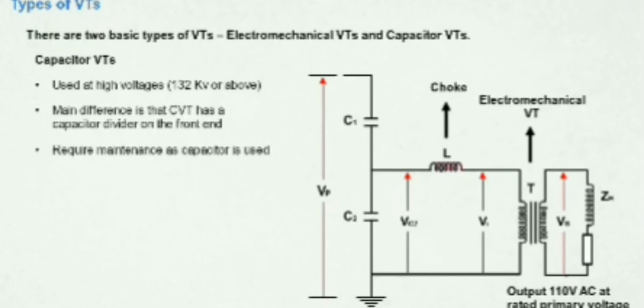This image here shows a capacitor voltage transformer. As you can see, there are two capacitors C1 and C2 being used to bring down the voltage across C2. Though electromechanical VT is robust, it is not used for high voltages like 132 kV or above due to its high cost and large size. Therefore, a CVT is required to manage high voltage instances.